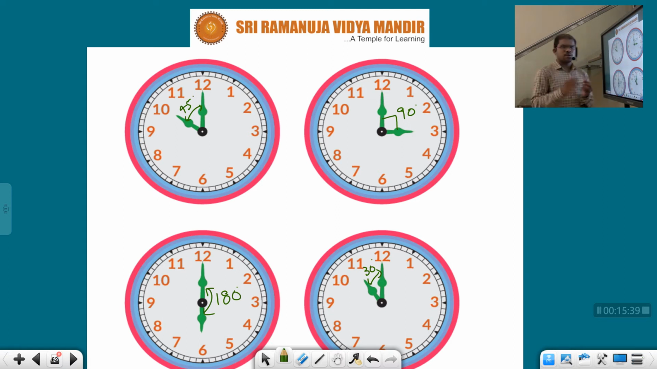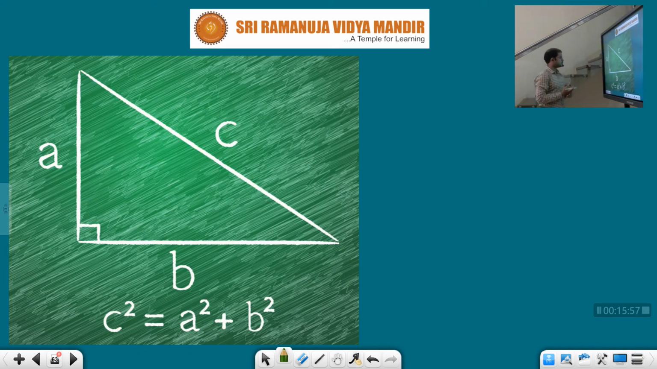Clear? If they are exactly perpendicular, any two lines, 90. If another line is exactly half, then 45. If less than that, it could be less than 45, like 30 degrees, 25 degrees, like that. Observe your wall clock. You can identify this. Try to identify the angles.